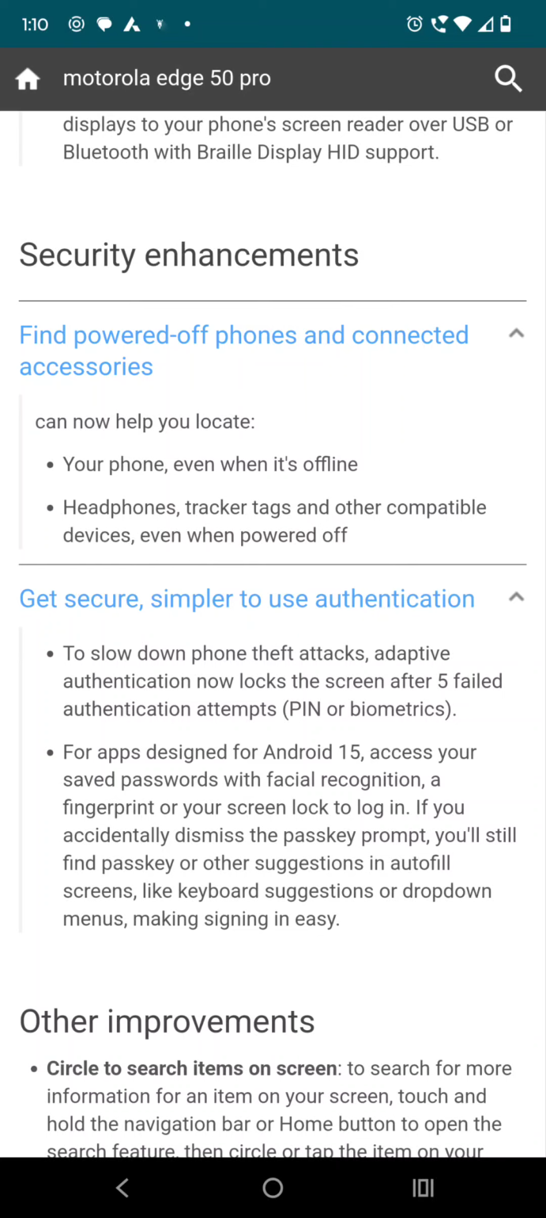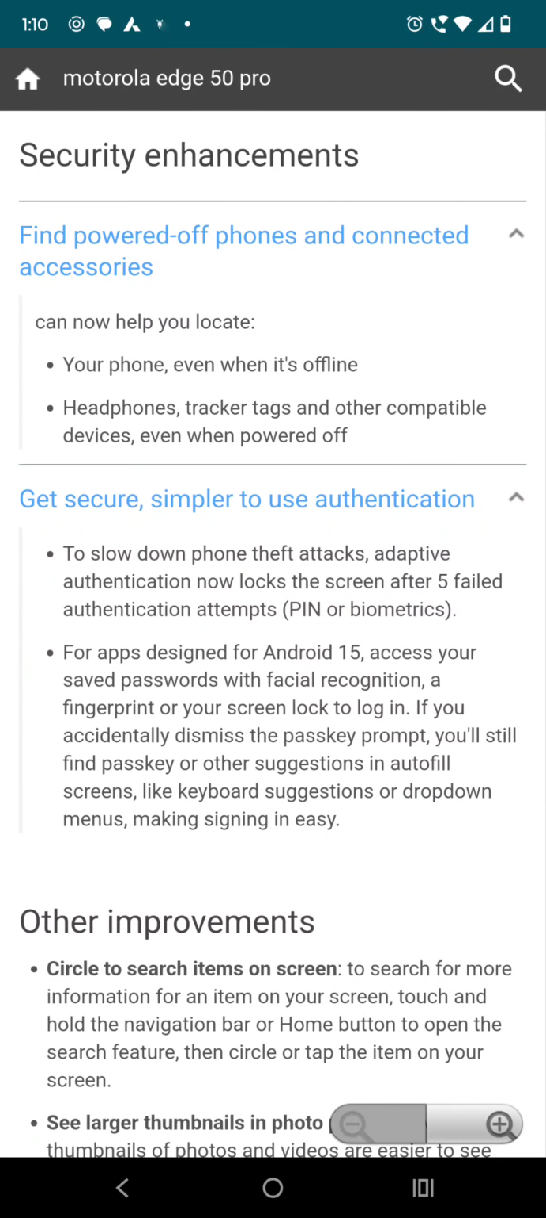Okay, and now the get secure, simpler to use authentication section. In that case they mention that to slow down phone theft attacks, adaptive authentication now locks the screen after 5 failed authentication attempts. So it means if your child gets your phone and tries to put in a wrong password 5 times, after 5 times it will be locked, and you will be able to open it when it comes back to your handbag. Okay, and for apps designed for Android 15, access your saved passwords with facial recognition, a fingerprint or your screen lock to log in.